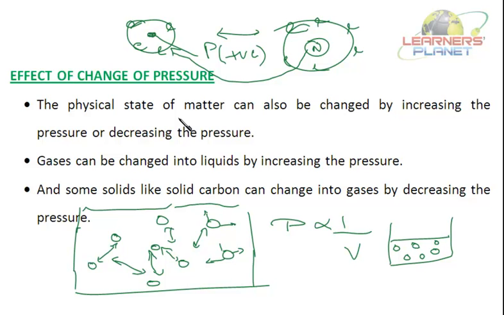So when they are in the gaseous phase, these particles are far off from each other, so the force of attraction is negligible. But when the pressure is increased, the particles come closer. When they come closer, the force of attraction starts operating between them, and thus changing gas to liquid. And also, some solids like solid carbon dioxide can change into gases by decreasing the pressure. We have seen this in the previous session.